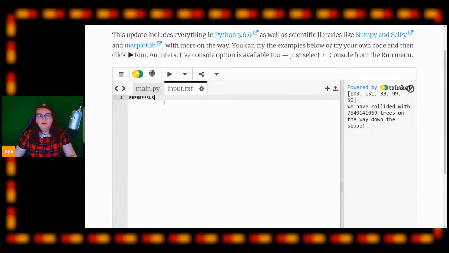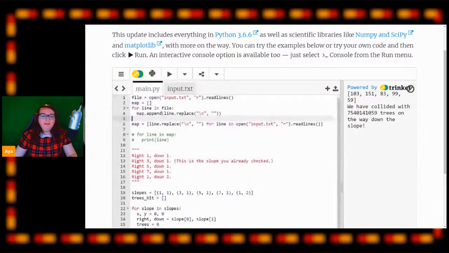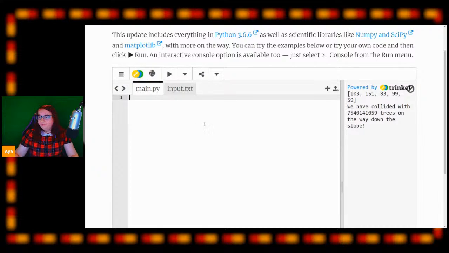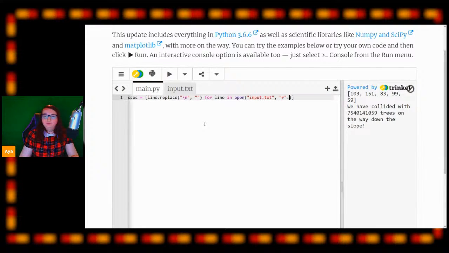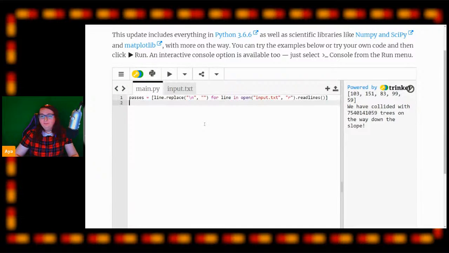Okay. This is a boarding pass here. And we now need to open up this boarding pass as a list of passes. So we're going to say passes equals, and we did this last time, so just use the code from last time as an example. We're going to quickly read this in here. For line in open input.txt, r, read lines. Okay, so we did this last time. This is the exact same little bit of code that we had.